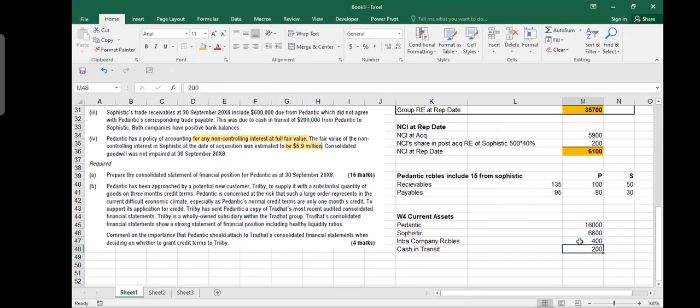But in order to make it, I should not show this one. One way is that I only write down minus 400. But in order to make it more clear, I write down here minus 600 and I say plus 200. That 200 cash will come in because this cash is not recorded in the group, so we add it back. Am I clear? Yes, sir. Okay, one more thing you should remember.